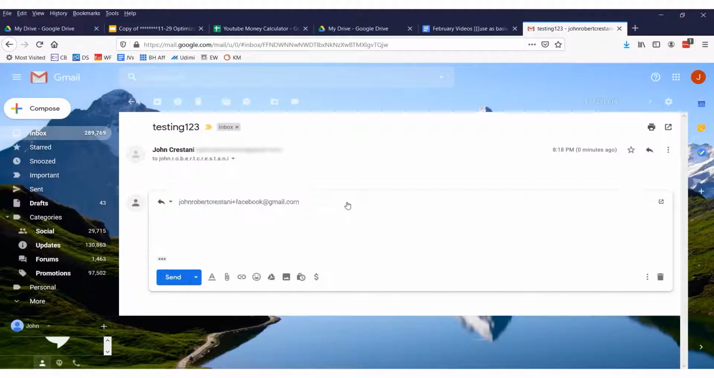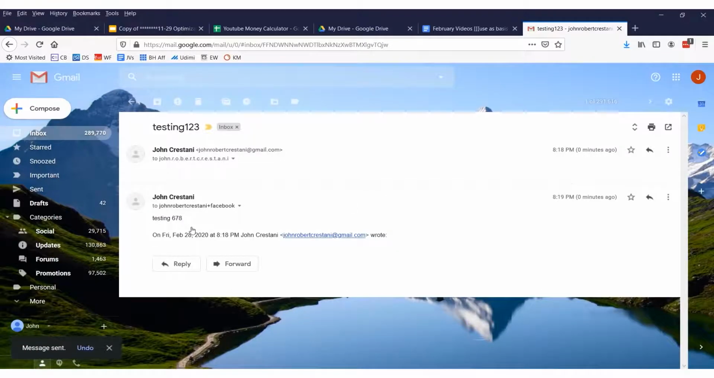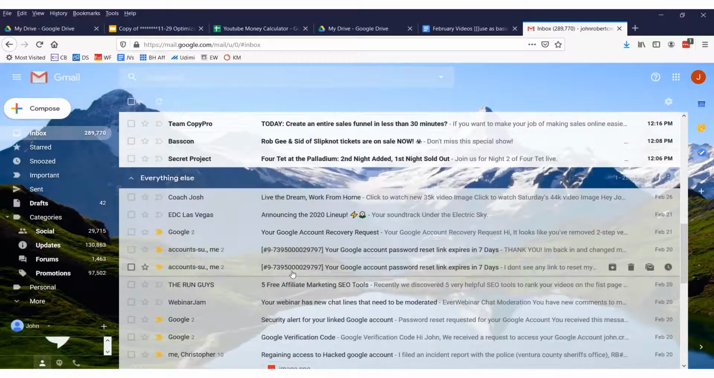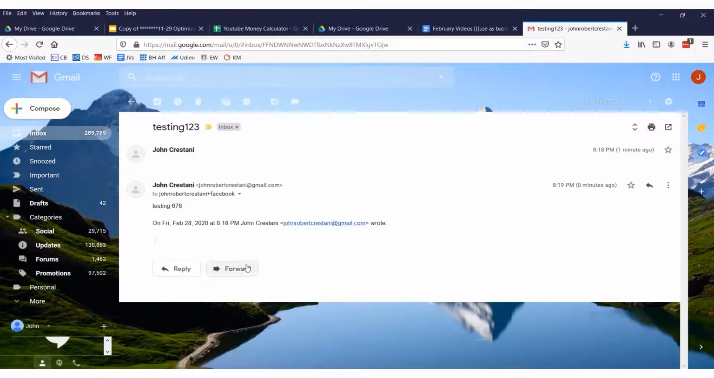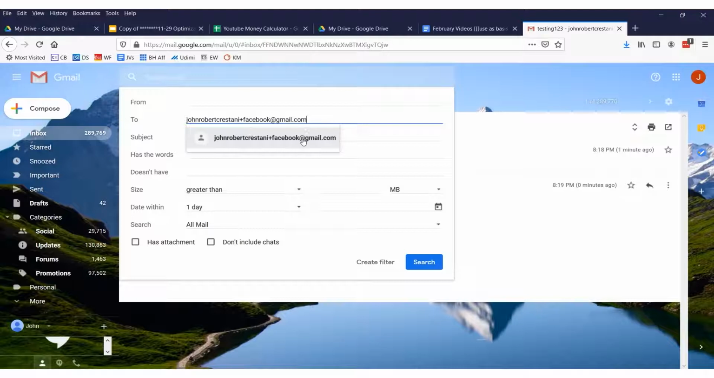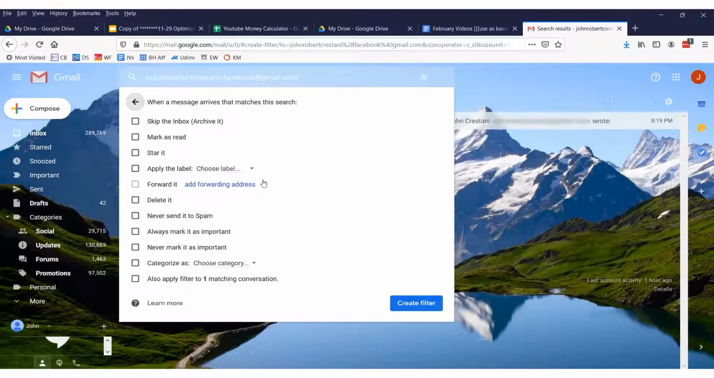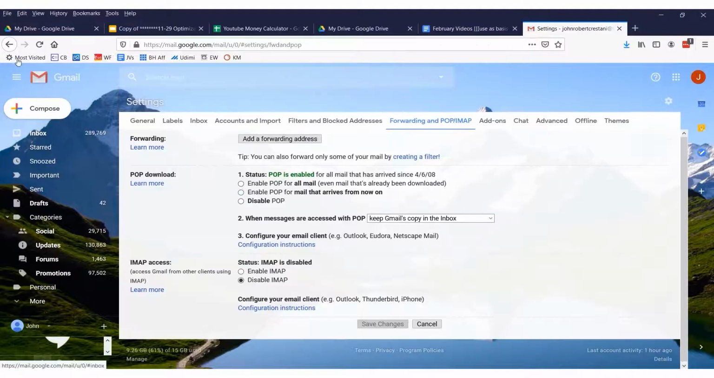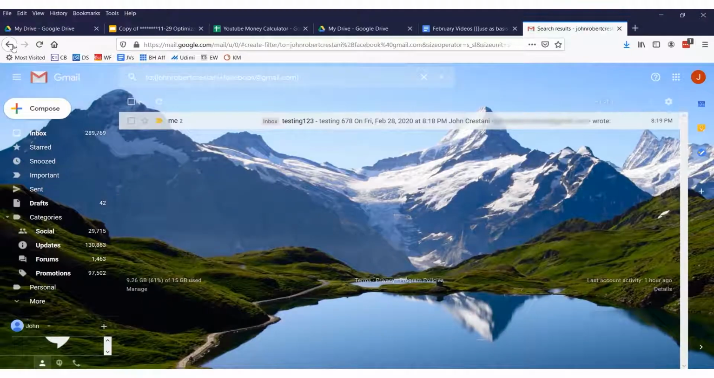So I'll say there, and I'll say testing 6, 7, 8. Send, and again, it appears right away in my inbox. That's just how, okay, see right there. So it's all working correctly. Now what I can do is I can set up a filter so that whenever the email is sent to, let's say I register for Facebook with plus Facebook, I can set it up to create a filter and automatically forward it. I don't have any forwarding addresses in here, but I could set it to automatically forward my email to a particular address. Pretty neat.